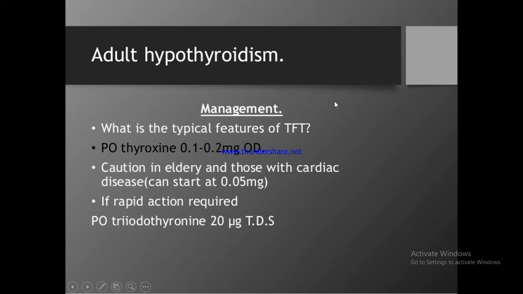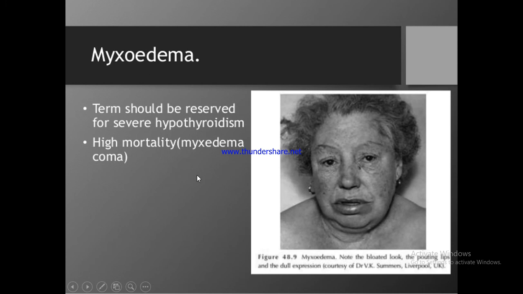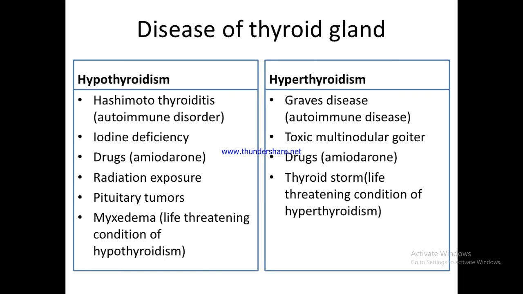When there is adult hypothyroidism, it is known as myxedema, and when it is severe, it is known as myxedema. And when there is infantile hypothyroidism, these are the features: short stature, coarse facial features, protruding tongue, umbilical hernia. These are due to the deficiency of iodine in the mother's blood and the deficient production of iodine in the area to which the pregnant lady belongs. This is the severest form of hypothyroidism.